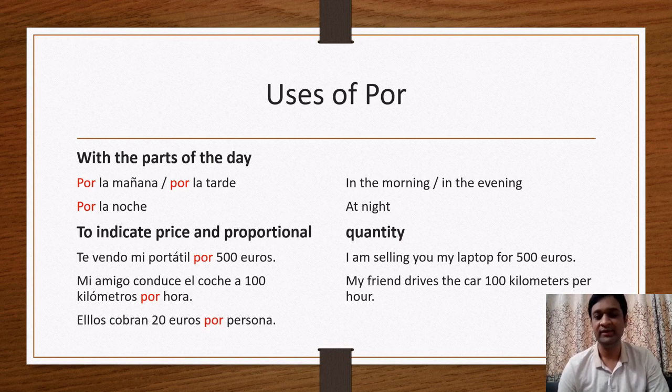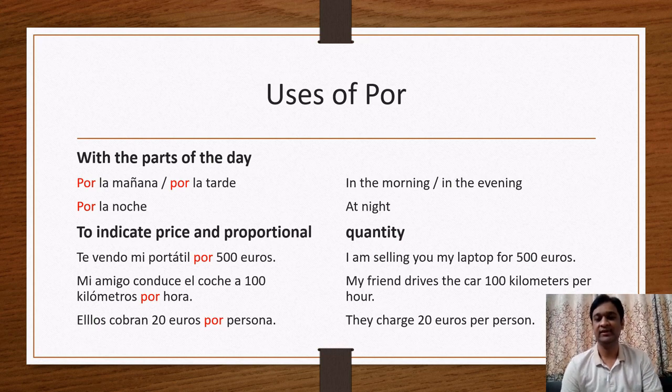One more example. Ellos cobran 20 euros por persona. They charge 20 euros per person. So here what is the proportional quantity? 20 euros per person. Ellos cobran 20 euros por persona. Clear, friends, these are all the uses of the preposition por. Now we will learn the uses of para.